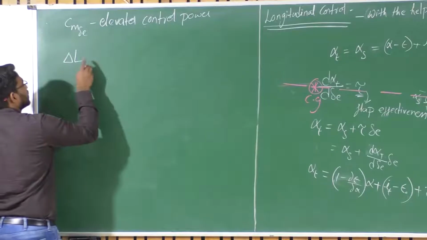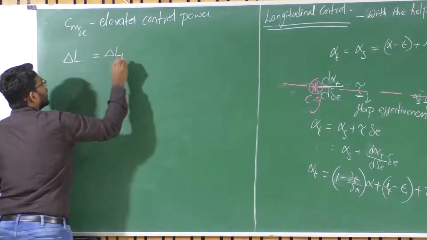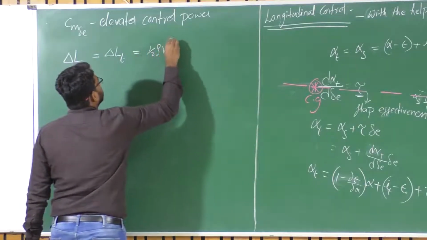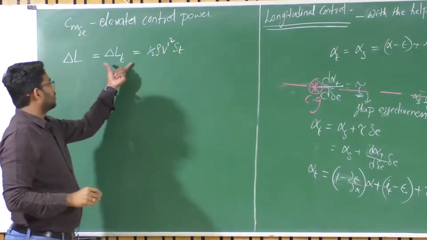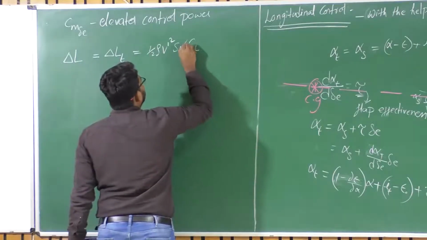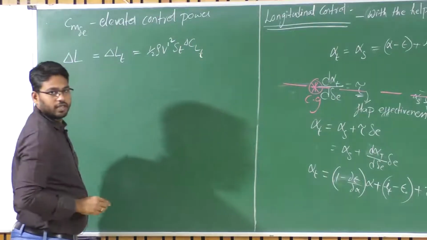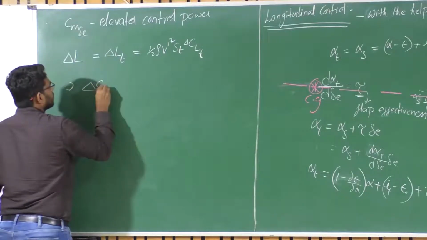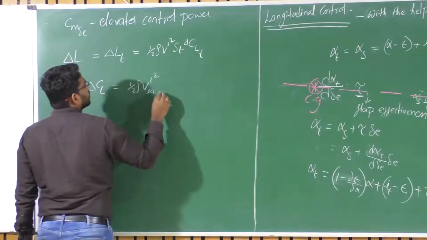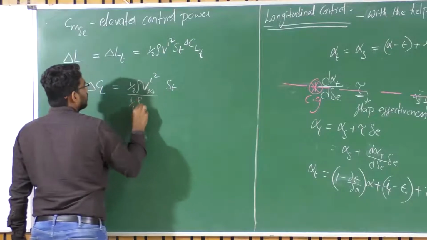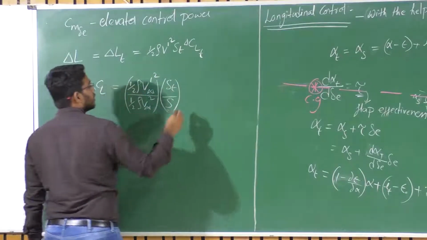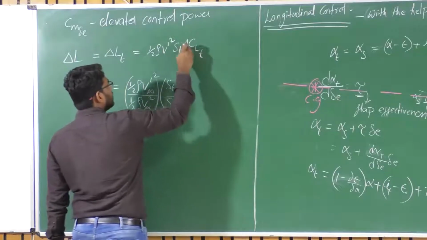So delta L represents the total change in the lift of the aircraft, which is due to the change in lift at the tail, right? So this equals half rho V prime square S_T times delta CL at tail, where S_T is the tail lifting area. So delta CL of the total aircraft is half rho V infinity prime square S_T, divided by half rho V infinity square S, where S is the wing reference area, because the aircraft reference area is the wing reference area, times the change in lift coefficient at the tail.